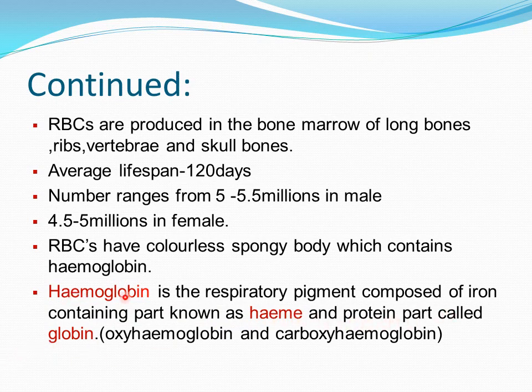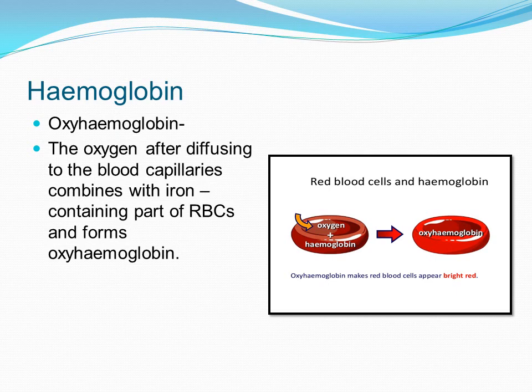Here we can see we have written two terms. In the previous slide, we discussed two compounds which hemoglobin forms.